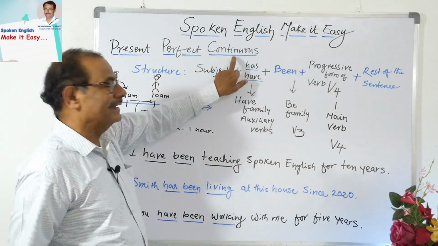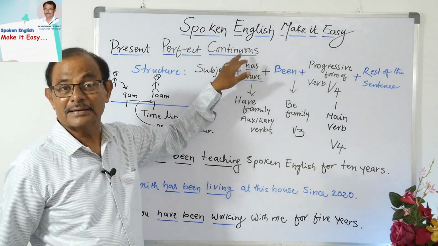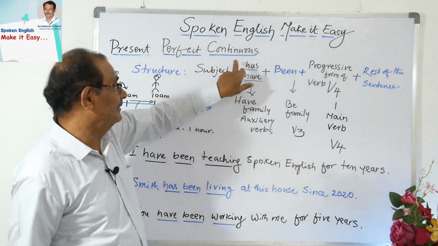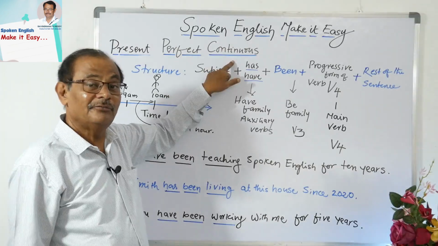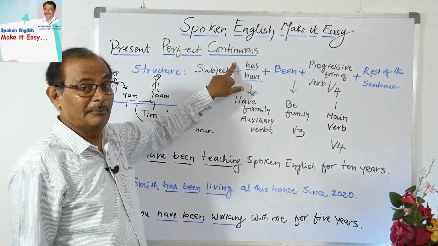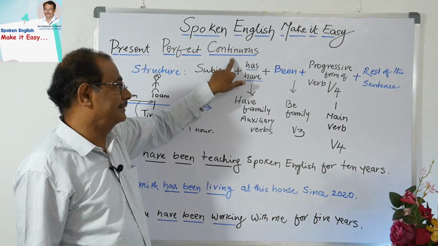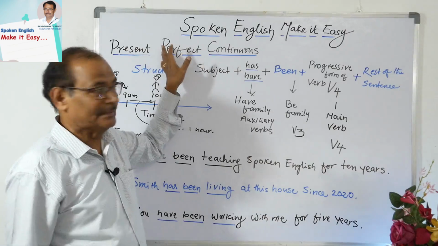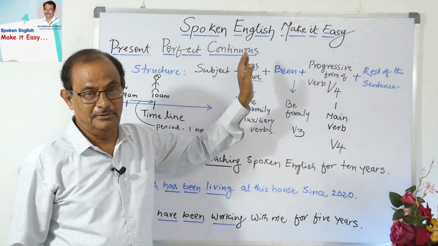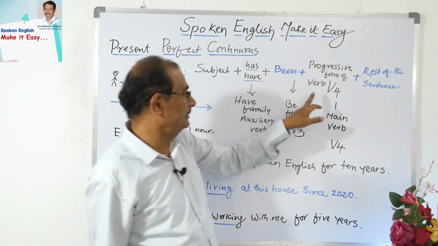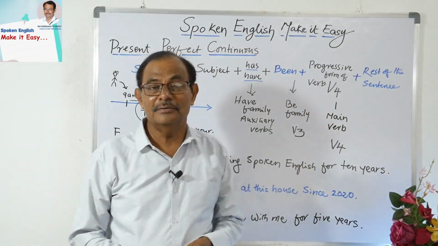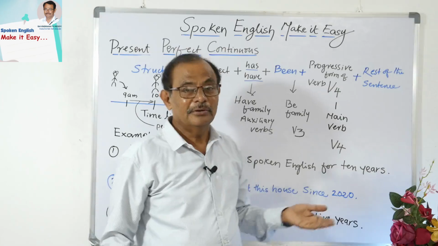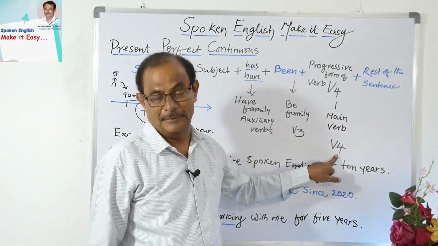See the tense, present perfect continuous. If the word continuous is there, V4 must strike your mind. Continuous is there in the structure, in the tense, perfect continuous. So the continuous nature is represented by nothing but the progressive form of the verb. Progressive form is V4.